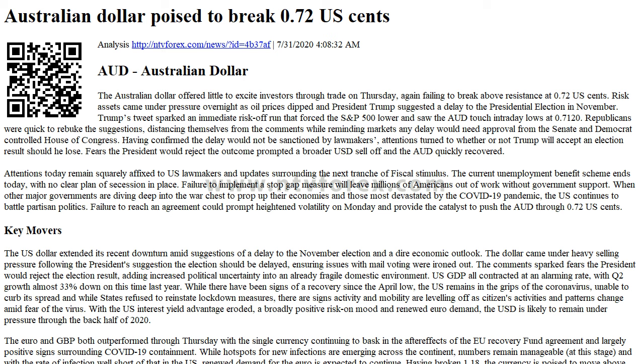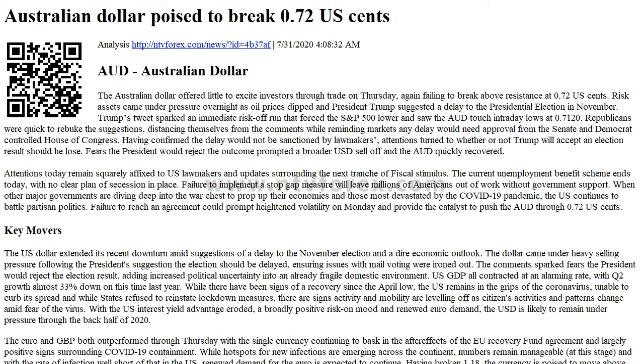The Australian dollar offered little to excite investors through trade on Thursday, again failing to break above resistance at 0.72 US cents. Risk assets came under pressure overnight as oil prices dipped and President Trump suggested a delay to the presidential election in November. Trump's tweet sparked an immediate risk-off run that forced the S&P 500 lower and saw the AUD touch intraday lows at 0.7120.